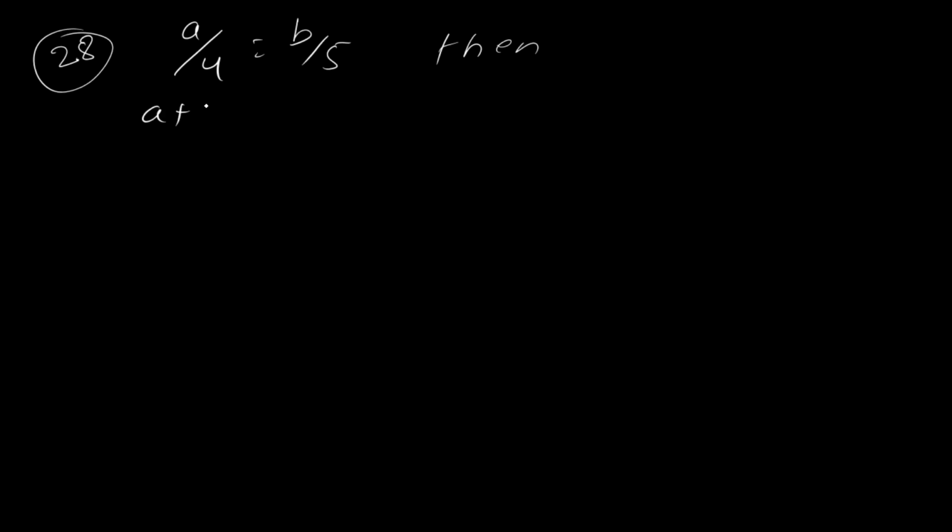28. 3 more questions to go. Okay. 28 you have a by 4 divided by b by 5. Then they have given 4 options and you have to identify. Now I have taught you one concept called componendo and dividendo, right?